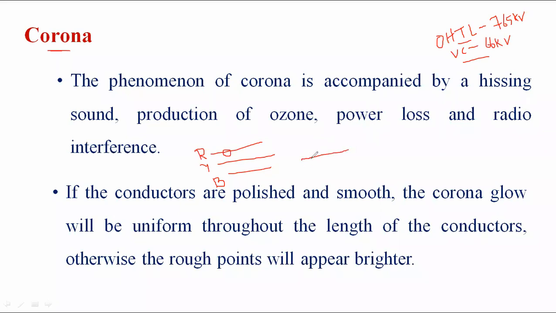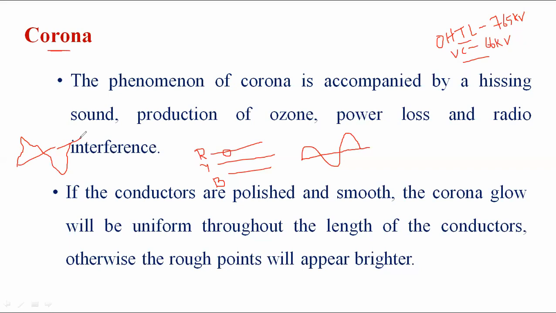Actually, the current flows as a sine wave in the AC system, at 50 Hz frequency. The current flows sinusoidally. Whenever corona takes place in a particular line, the current is disturbed and flows as a non-sinusoidal wave. A small amount of disturbance appears, and the current flows in a non-sinusoidal wave. Due to that, radio and communication lines are affected.